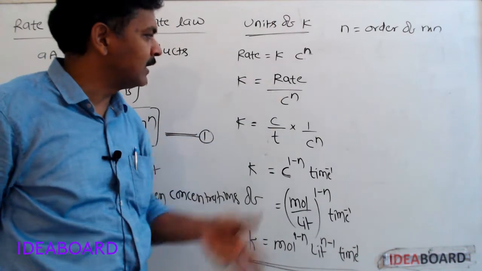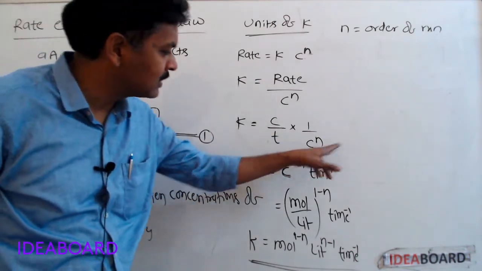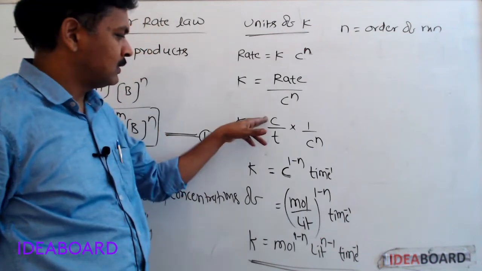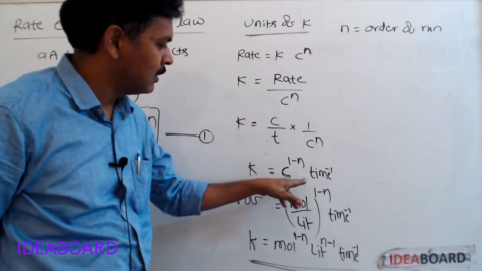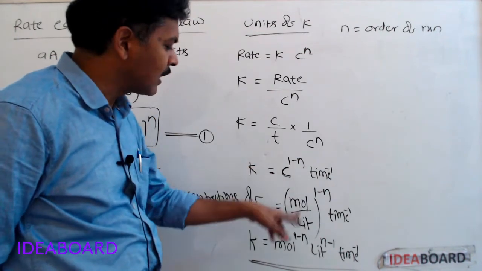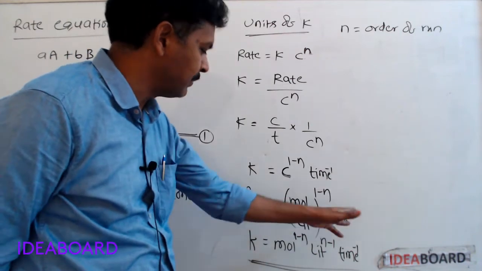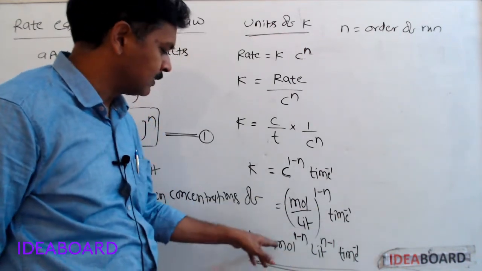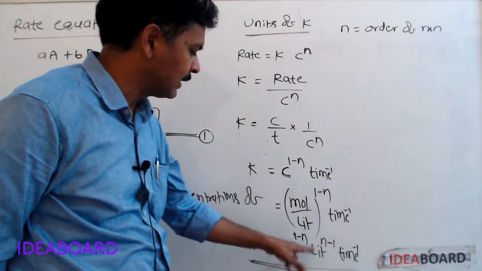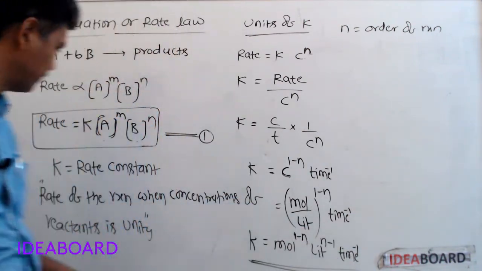Rate is nothing but dC by dt or dx by dt, that is, concentration by time, into 1 by concentration power n. Then it becomes C power 1 minus n, time inverse. C is molar concentration, moles per liter, whole power 1 minus n, time inverse. Then we can write it like this: mole power 1 minus n, liter power n minus 1, time inverse. These are the units of the rate constant.